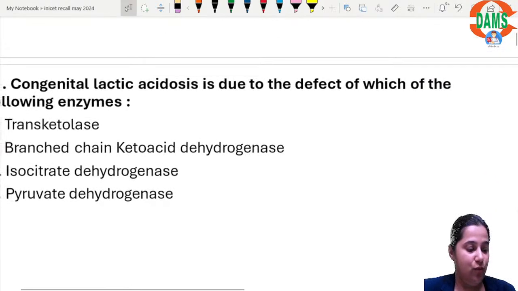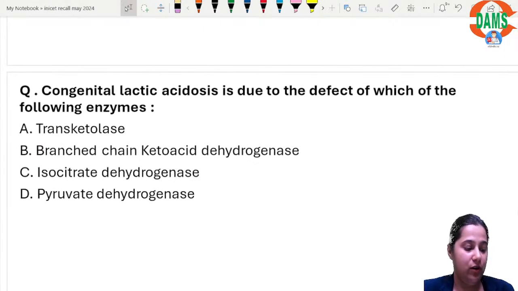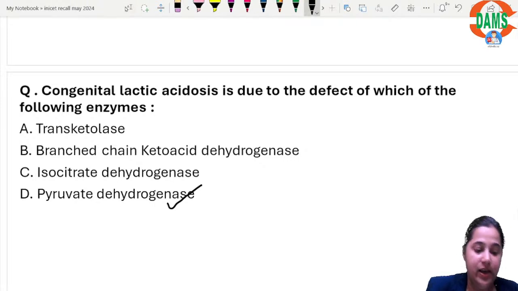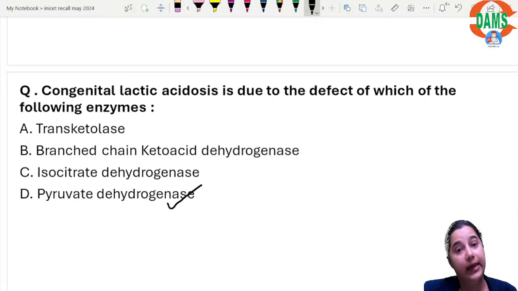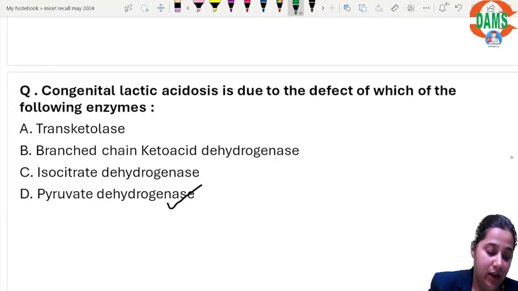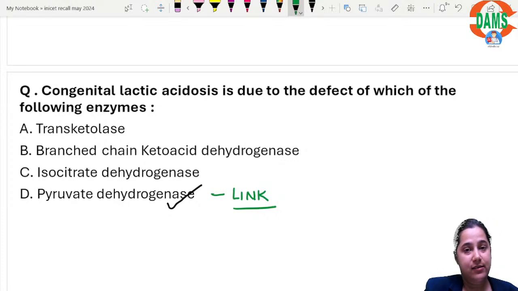The first question was on congenital lactic acidosis. Lactic acidosis is a very important topic. The lactic acidosis is due to the defect of which of the following enzymes? Yes, the correct answer is pyruvate dehydrogenase. This is a link reaction between glycolysis and the TCA cycle.